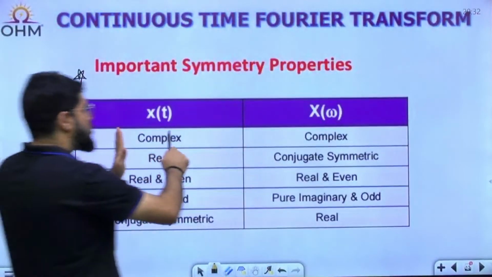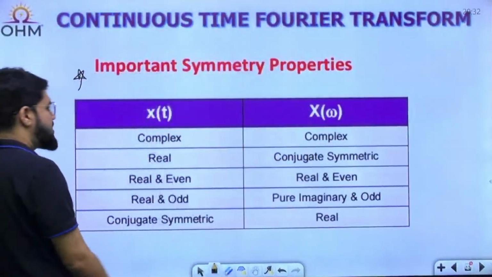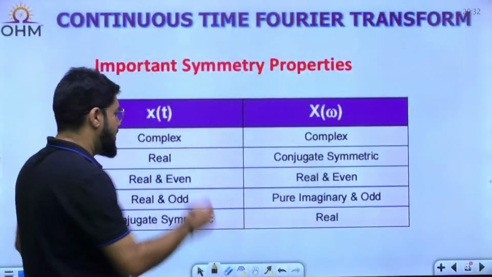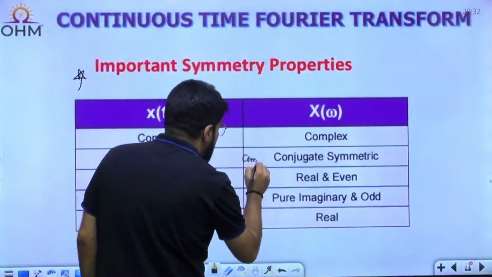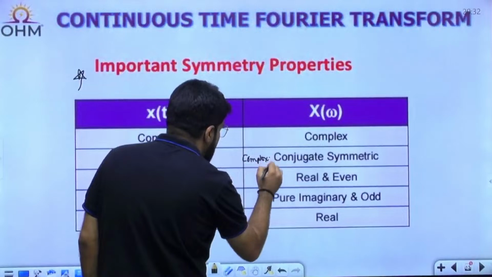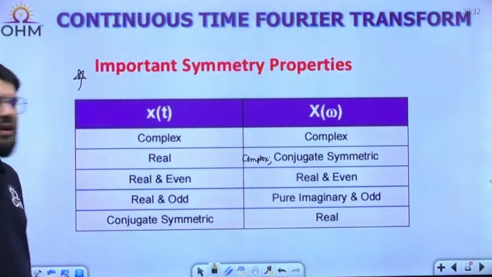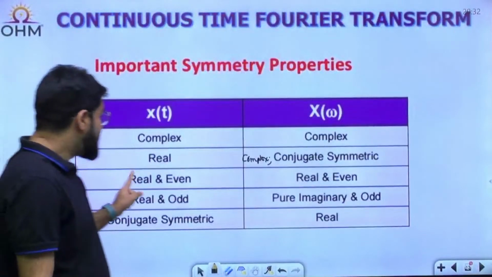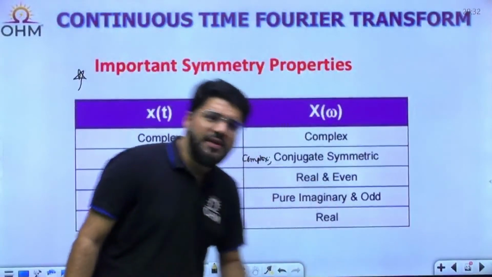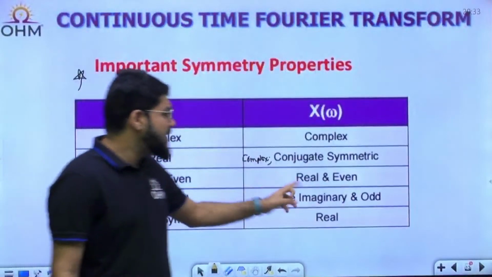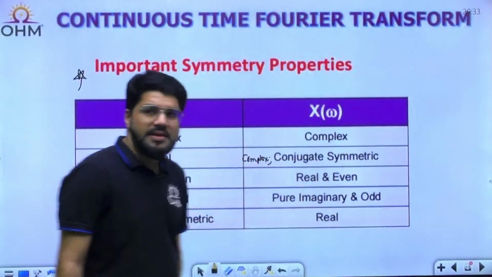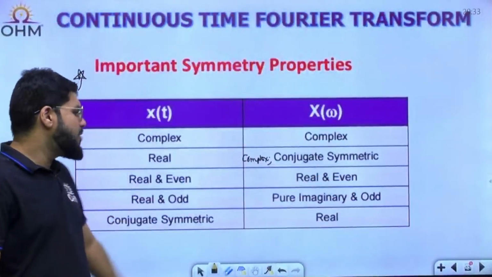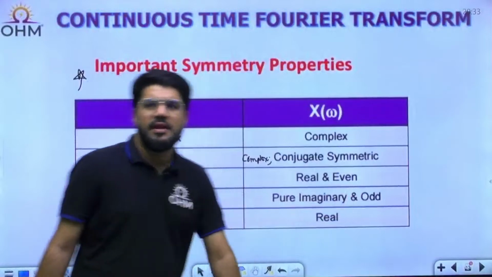If a signal is complex, the Fourier transform in general is complex. If a signal is real, the Fourier transform is complex but follows conjugate symmetry. It will be complex in nature, but conjugate symmetric. If a signal is real as well as even, then the Fourier transform will become real, not complex, and the Fourier transform will also be even. If a signal is real and odd, the Fourier transform is pure imaginary and odd.